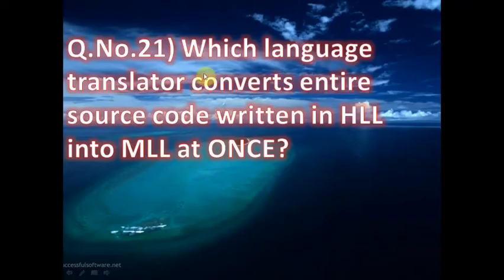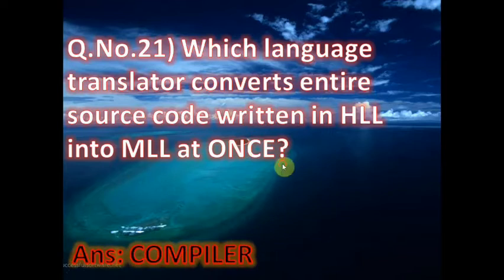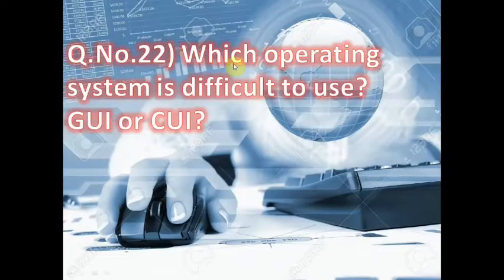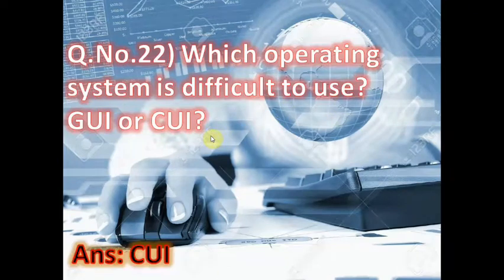Now next, question number 21, which language translator converts the entire source code written in high level language into machine level language at once? The very powerful language translator is called compiler. This is the function of compiler. Which operating system is difficult to use, CUI or GUI? The correct answer is CUI. It is very difficult to use.